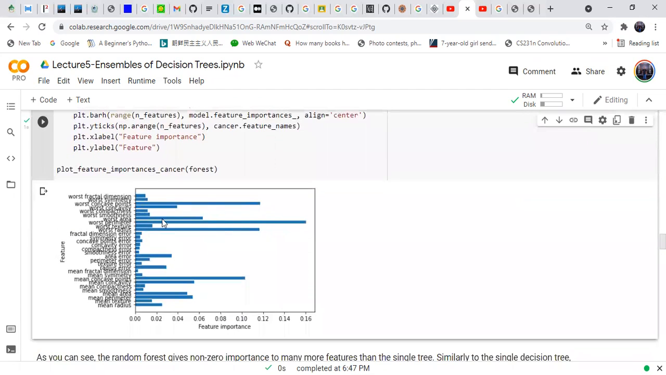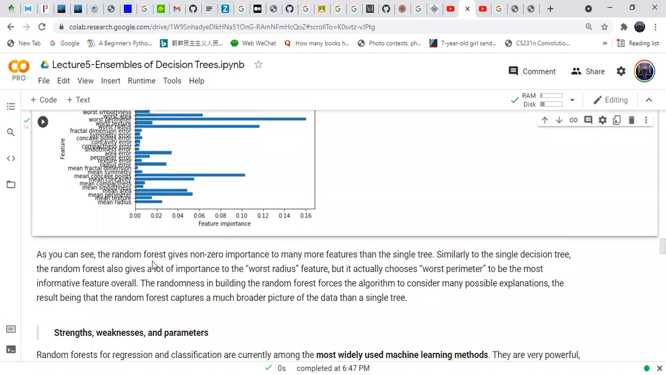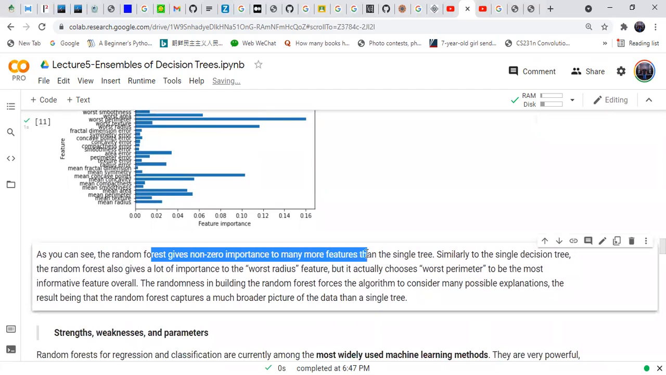So here are the feature importances for the different trees. As you can see, the random forest gives non-zero importance to many more features than the single tree. The single tree gives importance to very few features, and some of the features are set to zero, if you recall the last lecture.